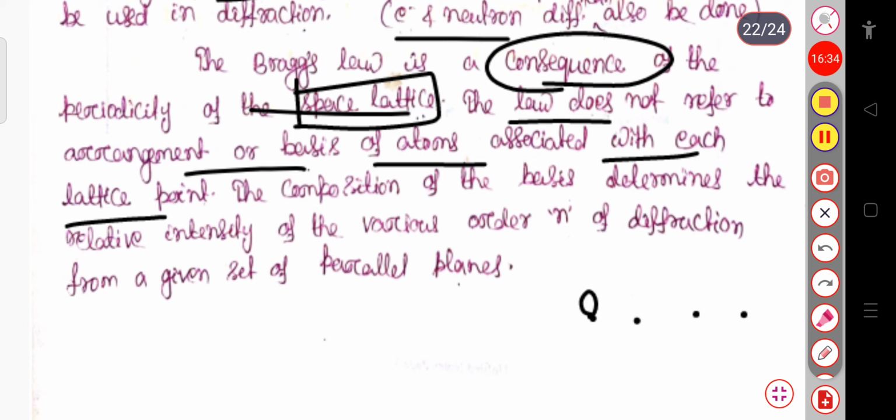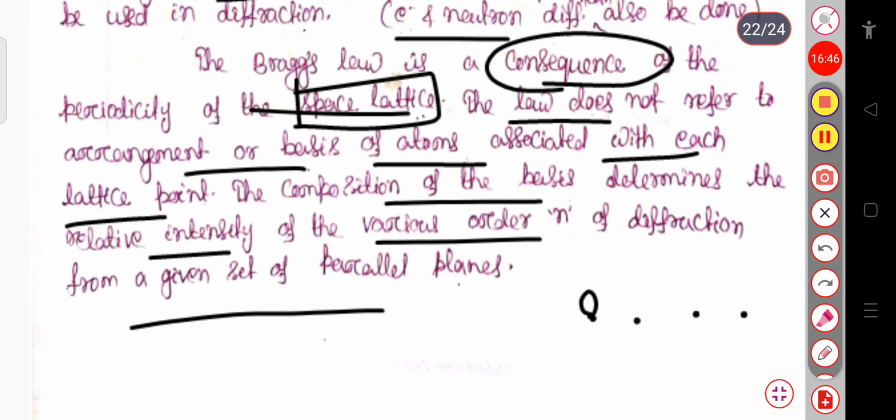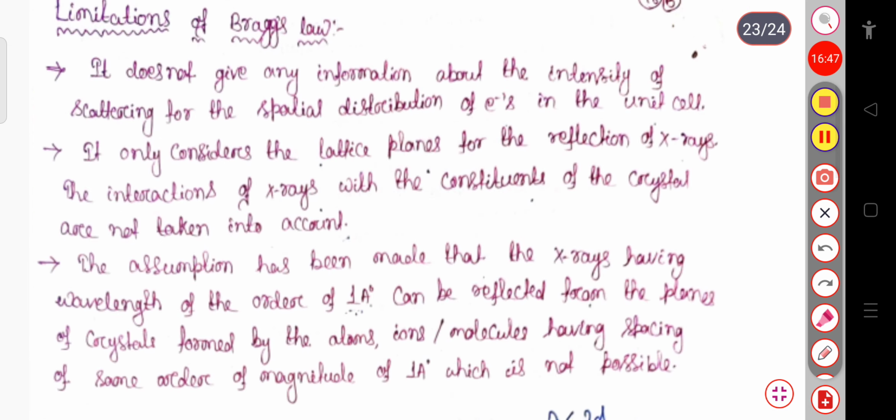And the composition of this basis determines the relative intensity of the various orders n of the diffraction. n is the order of the diffraction from a given set of parallel planes. Now we will see the limitations of the Bragg's law.